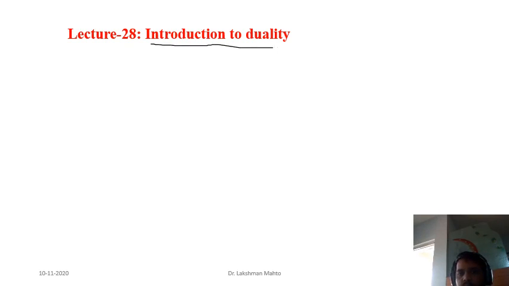So what were those two duals for convex sets? In the case of a cone, one was the dual cone and another one was the polar cone. That means if you have any set, whether that set is convex or non-convex, you don't have to worry about that. But if you find the dual cone or polar cone of that given set, then definitely that polar cone or dual cone happens to be a convex cone.